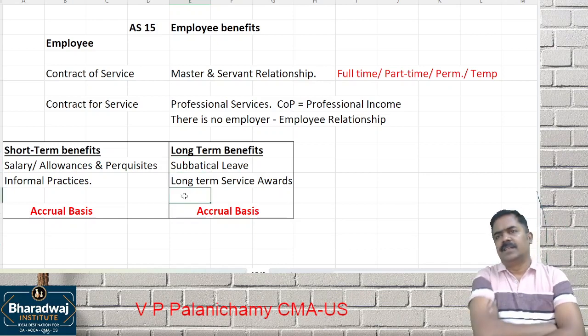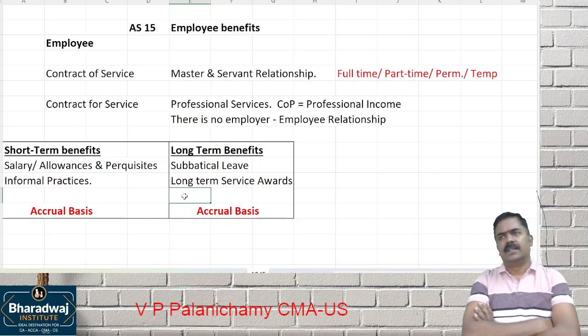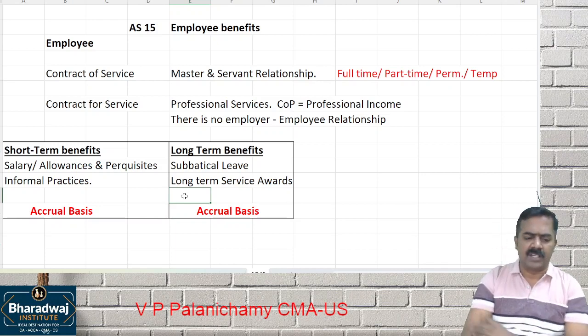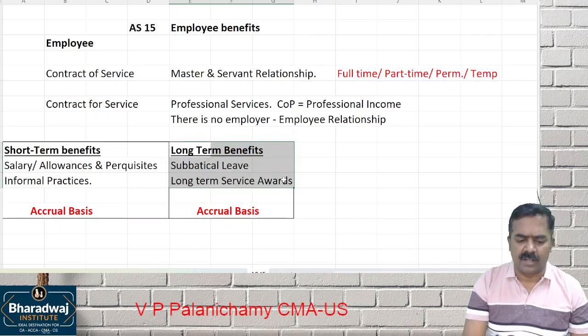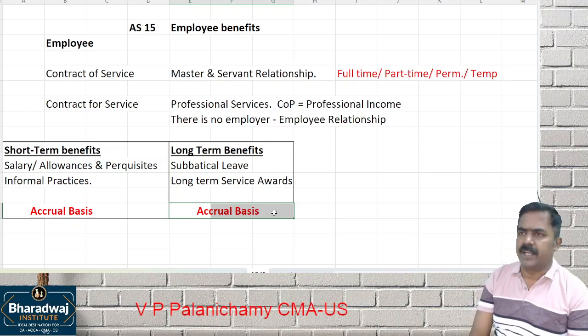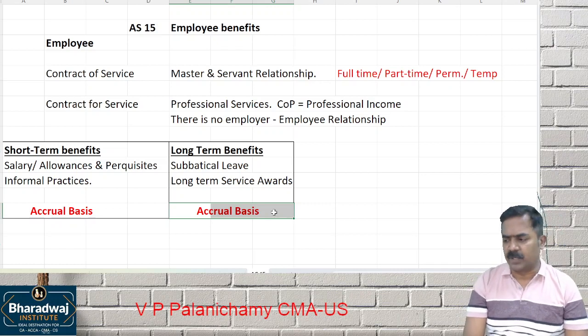Then certain leaves cannot be carried forward, like, for example, maternity benefit leaves or certain yearly benefits that cannot be carried forward. Whatever it is, let it be accumulating or non-accumulating, it should be recorded on what basis? Accrual basis. All types of employee benefits, short-term or long-term, we have to recognize on what basis? Accrual basis.